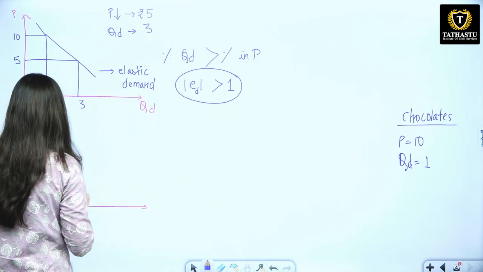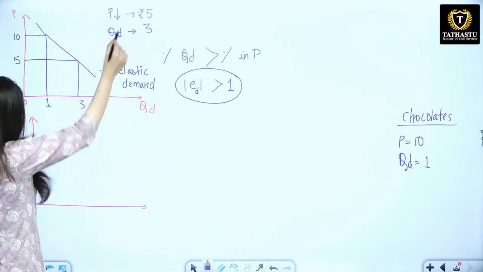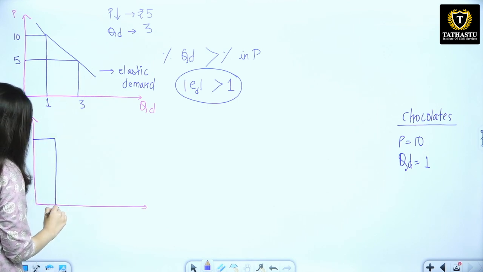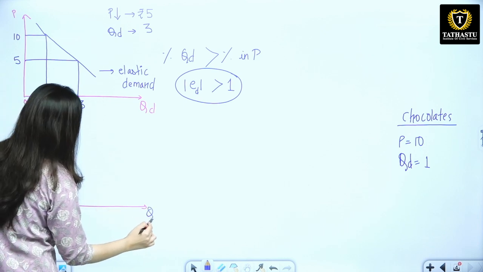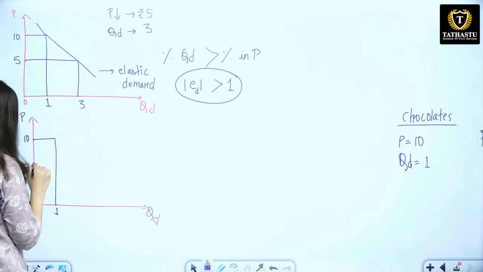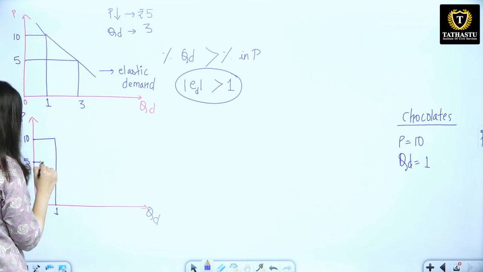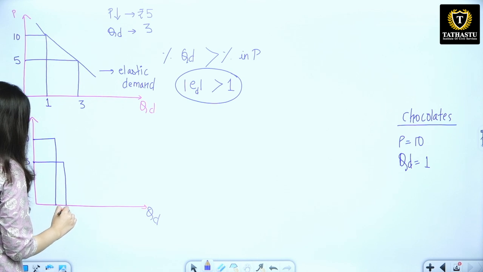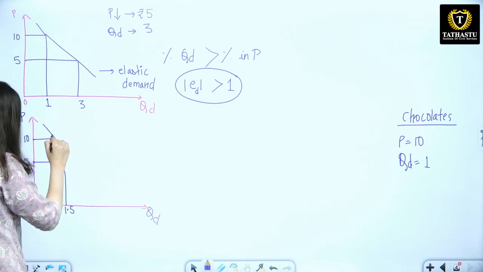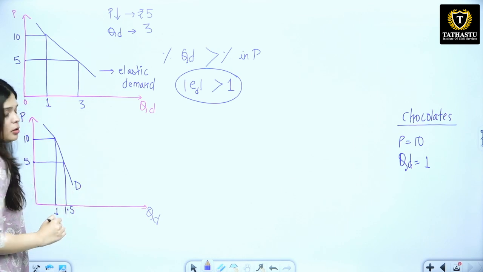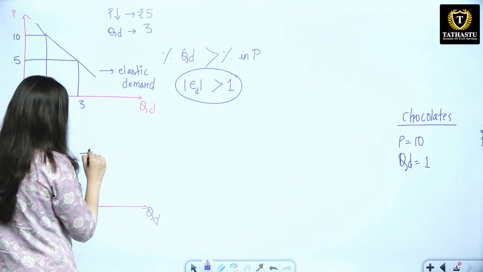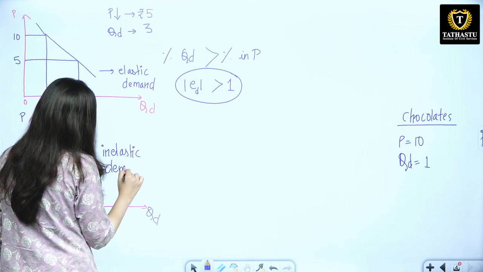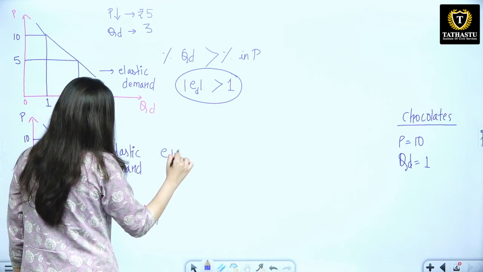Okay, now let's say same case, we have price here, we have quantity demanded here. Same case. Now let's say the price dropped to 5 but it didn't matter to you, you only bought let's say half a chocolate more, 1.5. So in this case the percentage change in the quantity demanded is less than the percentage change in price, so it didn't matter to you too much. So this becomes inelastic demand. In this case the elasticity of demand is less than 1.